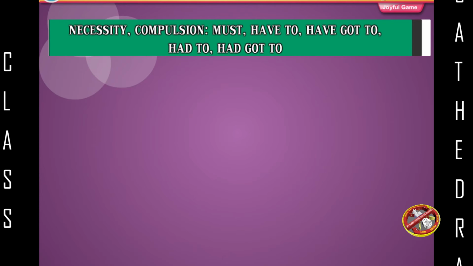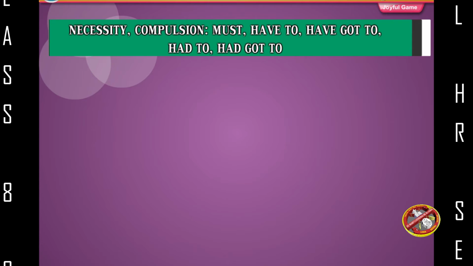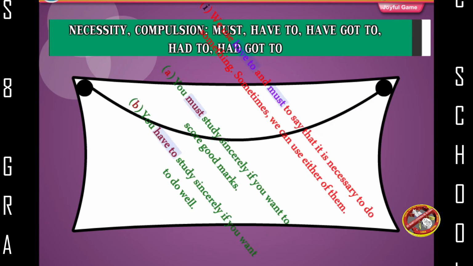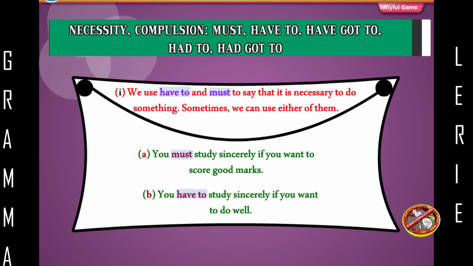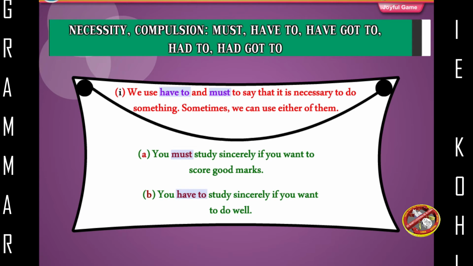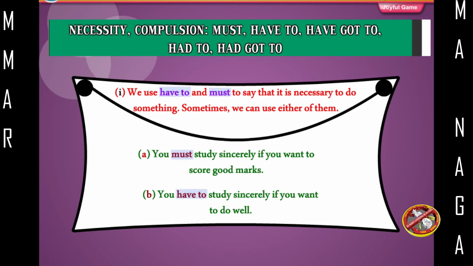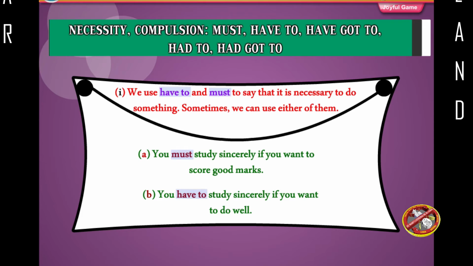Necessity, compulsion. Must, have to, have got to, had got to. We use have to and must to say that it is necessary to do something. Sometimes we can use either of them. You must study sincerely if you want to score good marks. You have to study sincerely if you want to do well.